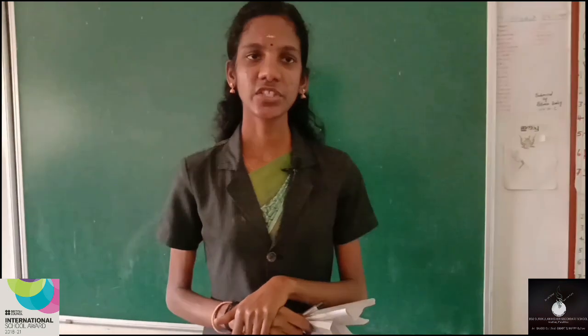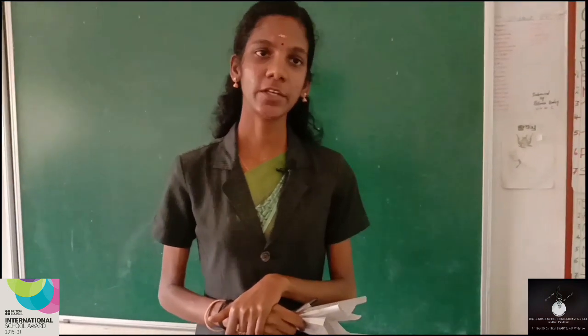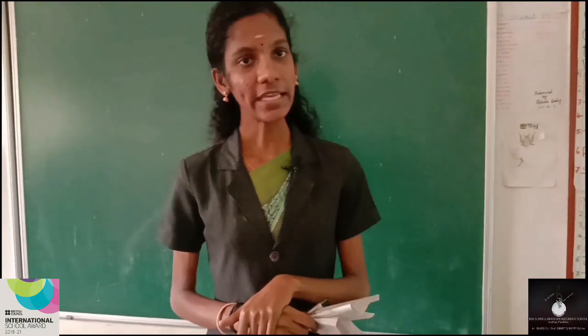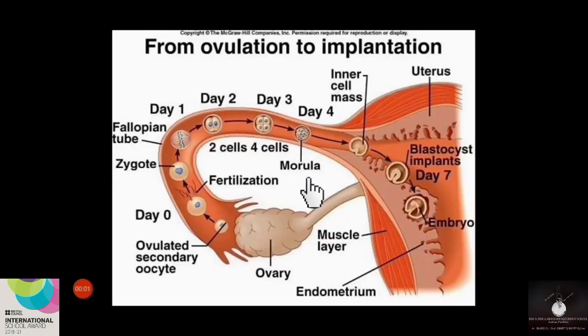So let's study the changes that may happen from the period of ovulation to the period of implantation. Now you are watching the figure of the female reproductive system, and in this image you can see the sequence of events that may happen inside the female reproductive system from the day of ovulation to the day of implantation. Now let's study the changes that may happen inside the female reproductive system immediately after the insemination process.